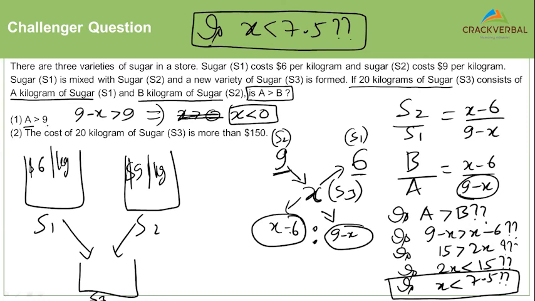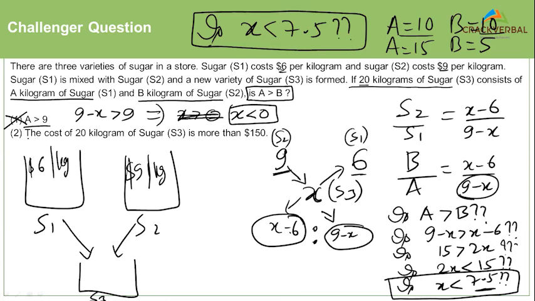Another way of looking at the first statement is, if you say A more than 9, you can say A equal to 10, B equal to 10. So 20 kilograms can be equally distributed. So if you equally distribute the weights, you can say 9 plus 6 is 15. 15 by 2 is exactly equal to 7.5. So you cannot answer the question with a definite yes or a definite no here. If you say A equal to 15 and B equal to 5, then this may be less than 7.5, maybe more than 7.5. Okay, that's the easy way of looking at it. The first statement alone is insufficient.